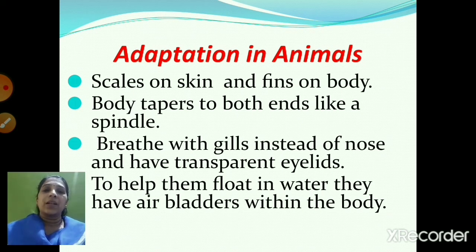You all know that frogs are called amphibians because they can live on land as well as in water. Whenever they are on land, they breathe through the nose and the lungs, and whenever they are in water, they breathe through the skin.